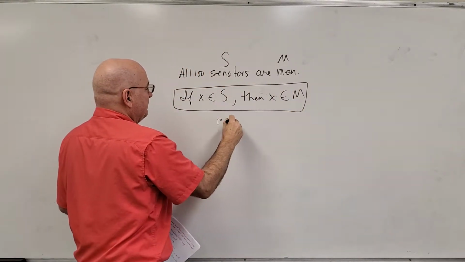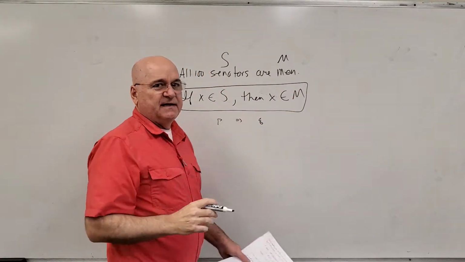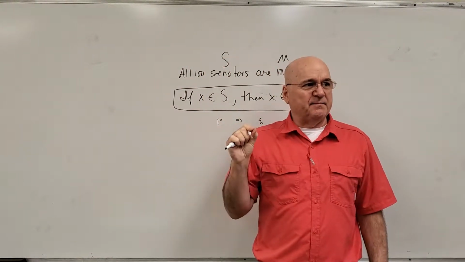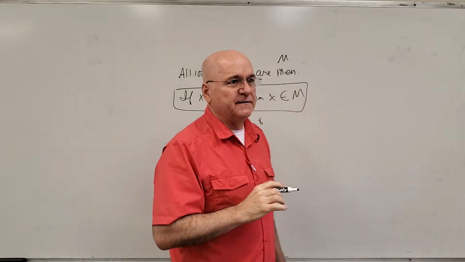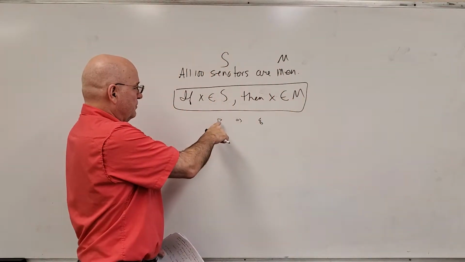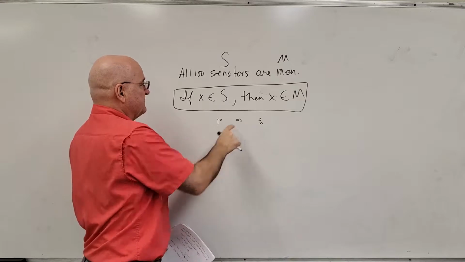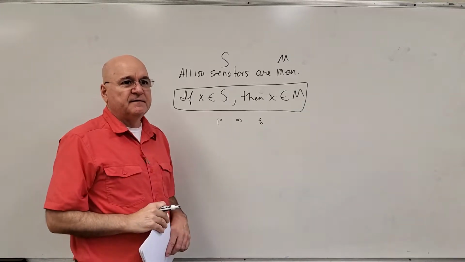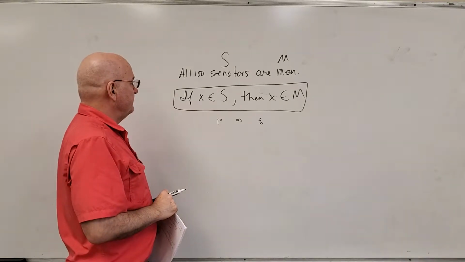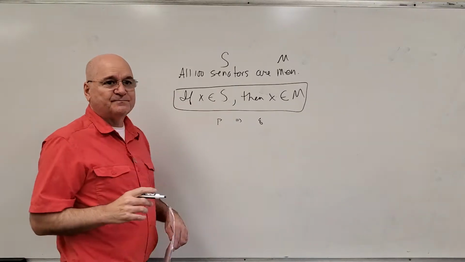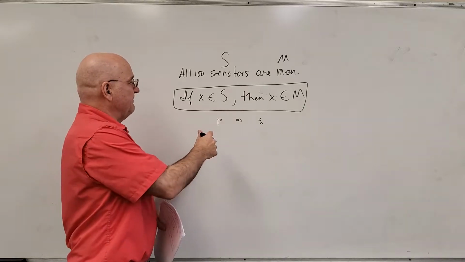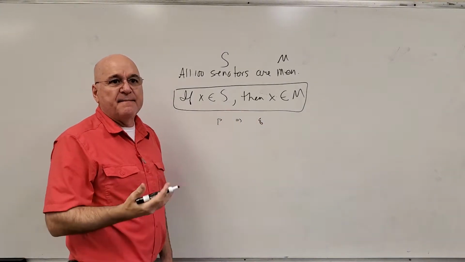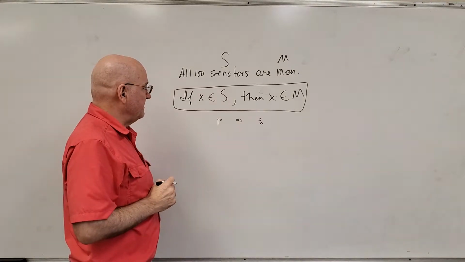This is like a P implies Q. Remember, P implies Q is only false when that's true and that's false. So the negation would be: x is a member of S, a senator, but x is not a man.